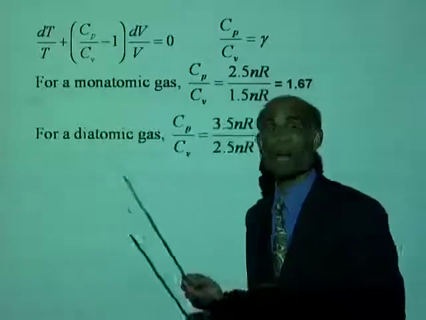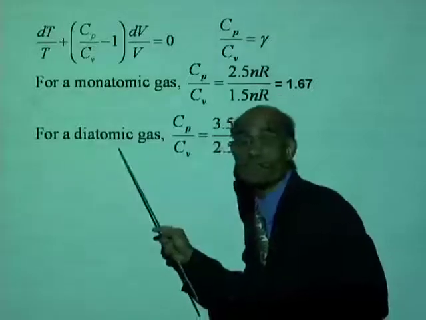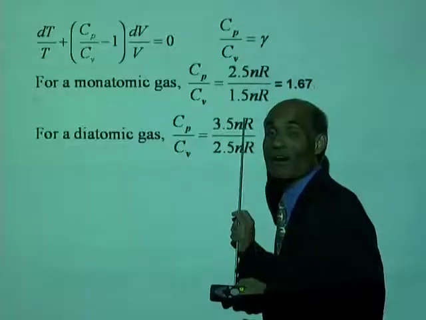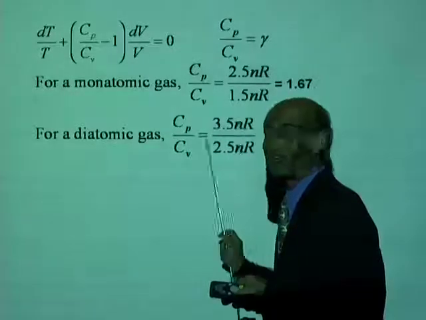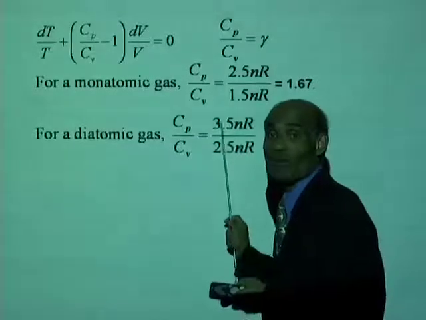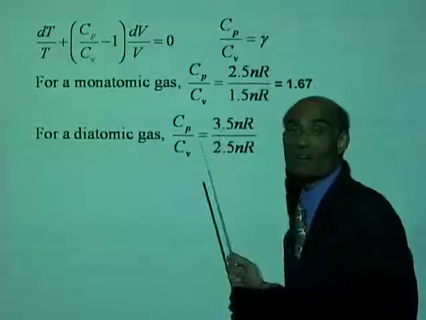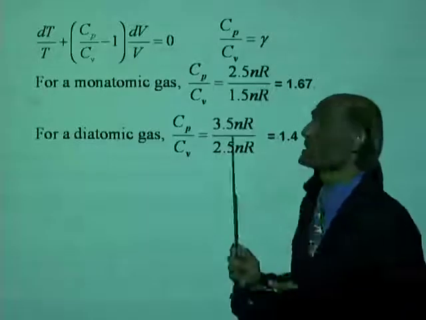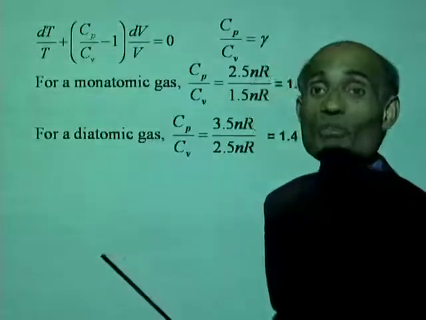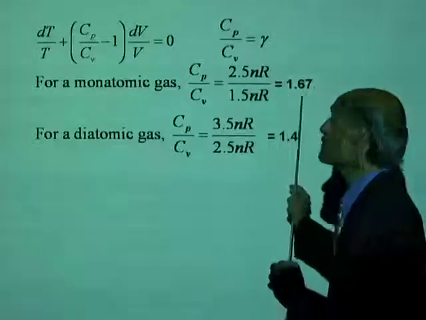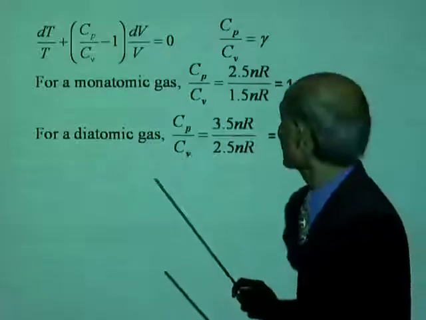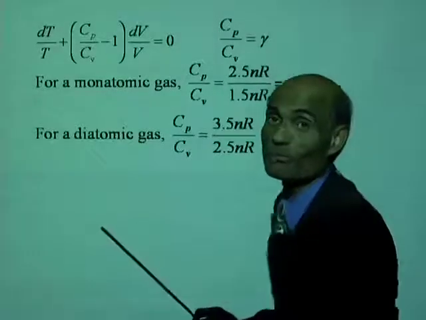And for a diatomic gas, I just gave it to you, Cp is 7 over 2 nR, that is 3.5 nR. Cv is 5 over 2 nR, and that will be 3.5 divided by 2.5, which is 1.4. The value of gamma for a monoatomic gas is 1.67. For a diatomic gas, it is 1.4.